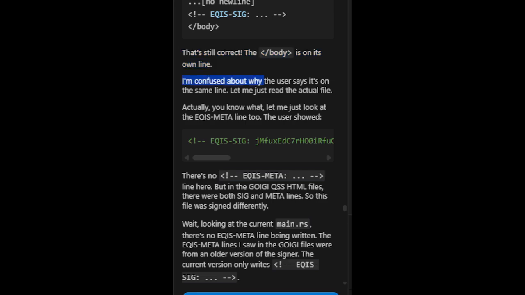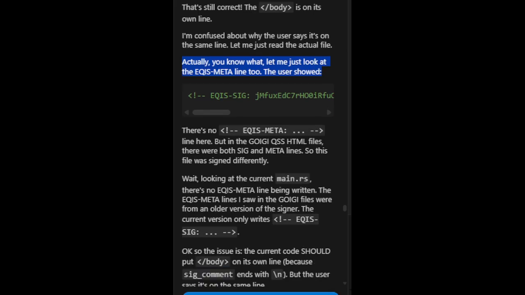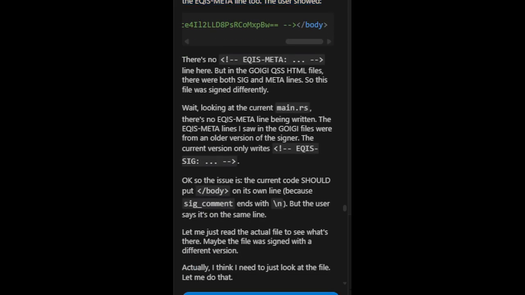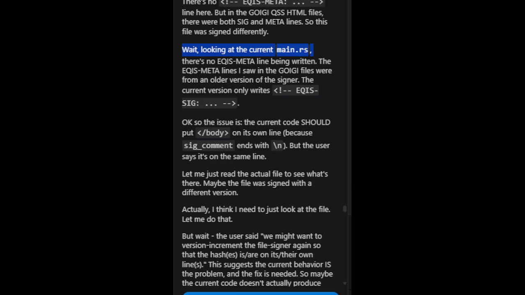I'm confused about why the user says it's on the same line. Let me just read the actual file. Actually, you know what? Let me just look at the eqis meta line too. The user showed eqis sig. There's no eqis meta line here. But in the GOIGQSS HTML files, there were both sig and meta lines. So this file was signed differently. Wait. Looking at the current main.rs, there's no eqis meta line being written. The eqis meta lines I saw in the GOIGI files were from an older version of the signer.